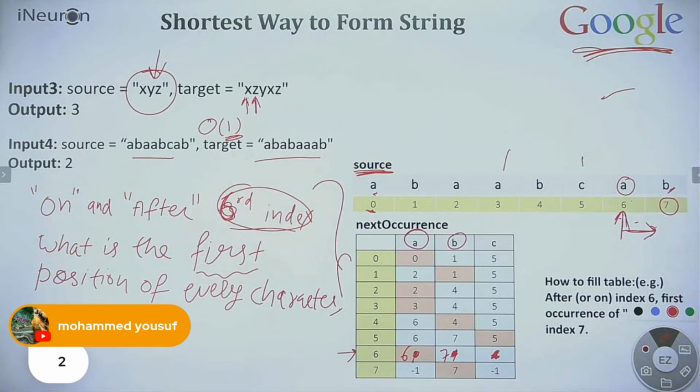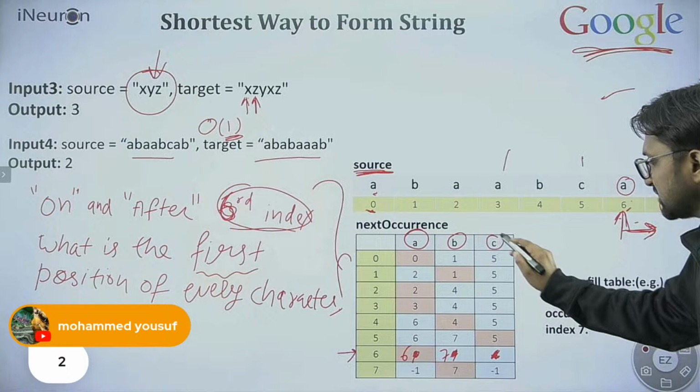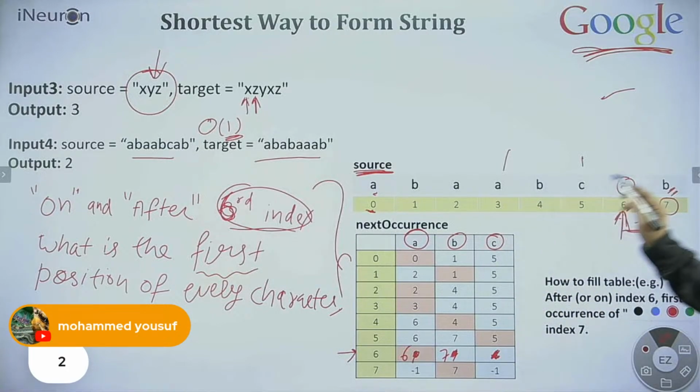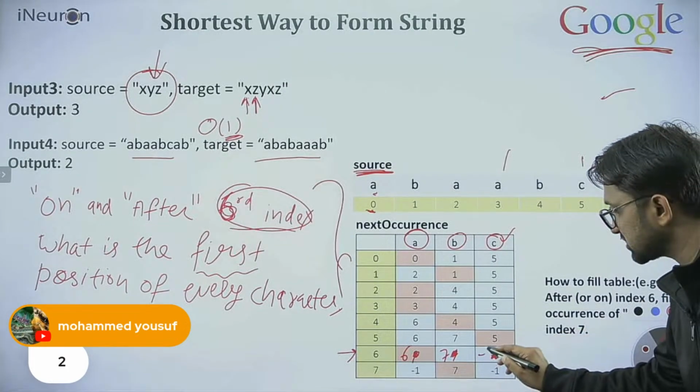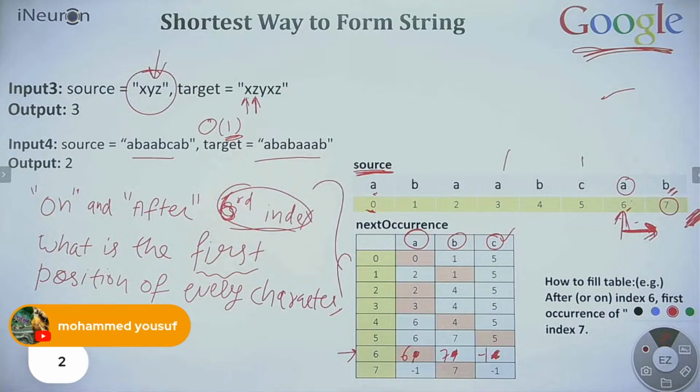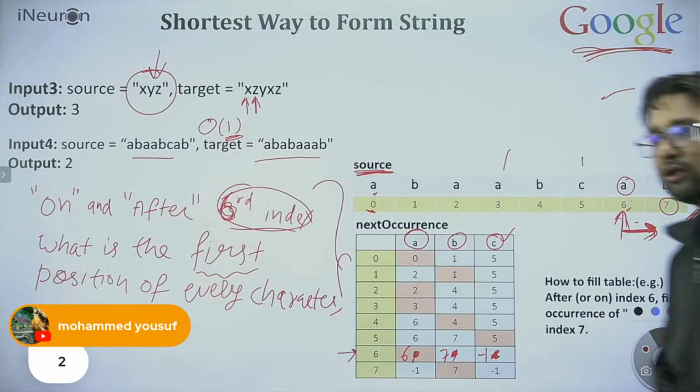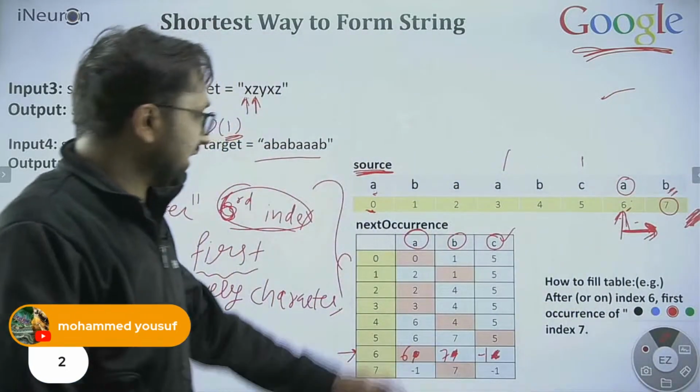That's what we are finding. What is the first C you find after the sixth index? There is no C over here. After the sixth index there is no C, so we will write -1 over there. Do you understand how we are filling this table?